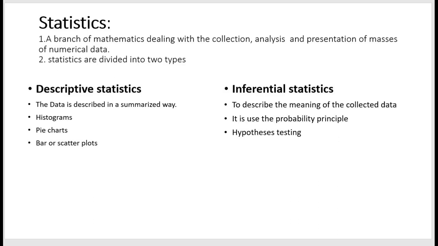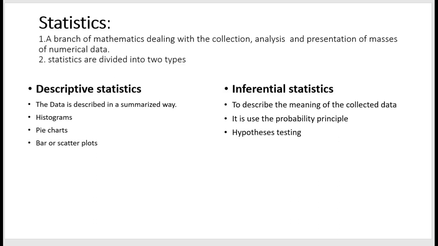Simply we can say that stats is a branch of mathematics, and it deals with the collection, analysis and representation of a mass of numerical data. It deals only with numerical data. Basically, stats are divided into two types: descriptive and inferential stats. What is meant by descriptive stats and inferential stats?